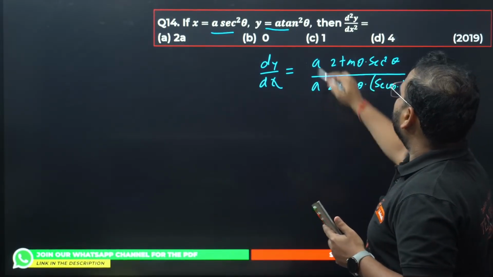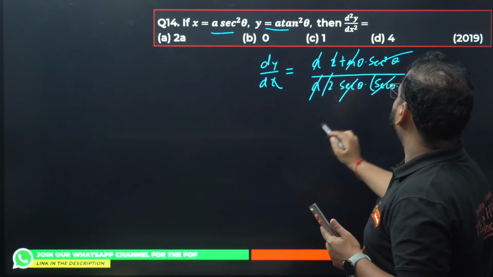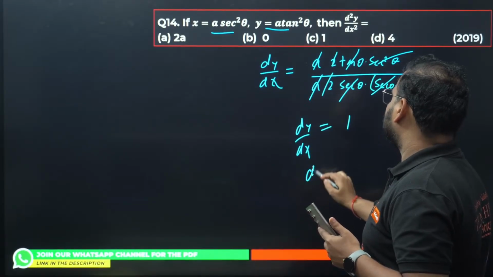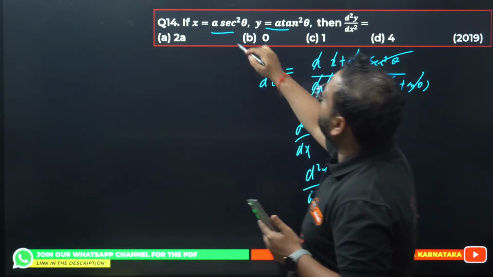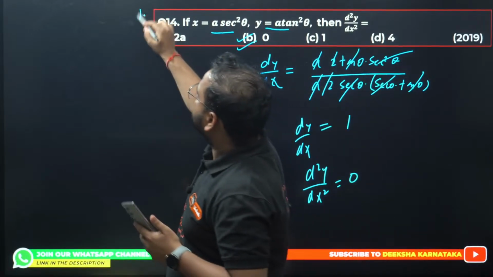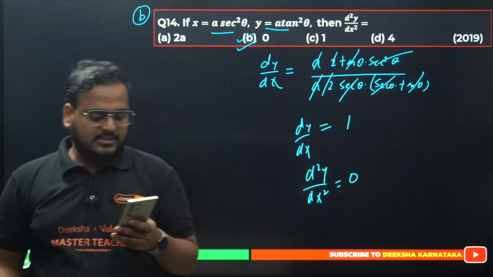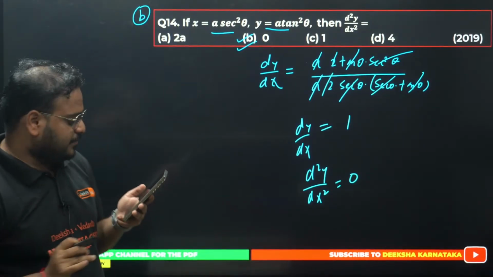Please check. A cancels, 2 cancels, tan cancels, sec cancels. Answer is 1. My derivative is coming as 1. It means second derivative will be 0. Answer will be option number B. So you can solve this question within 30-40 seconds. Okay, it's a PYQ. Can be easily solved? Yes. So answer is B.